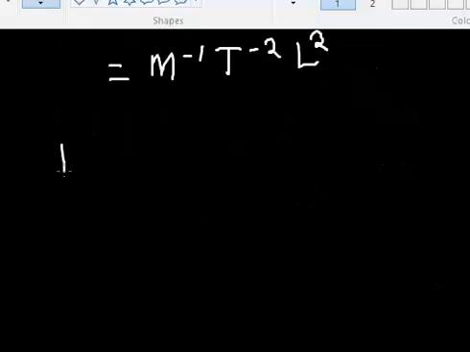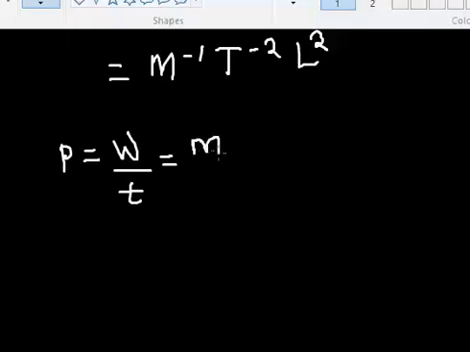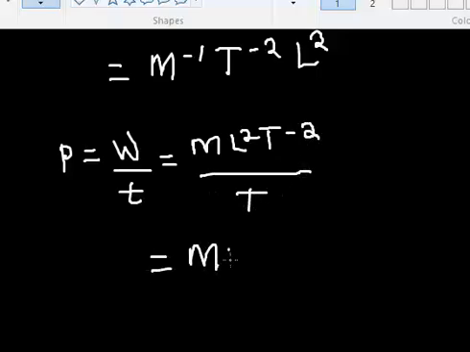For watt, watt is for power, right? That is work all over time. By dimension, we know work is m L square t raised to power minus 2. Dividing by t, this gives me m L square, and the t raised to power minus 1, minus 2 minus 1, that's minus 3.